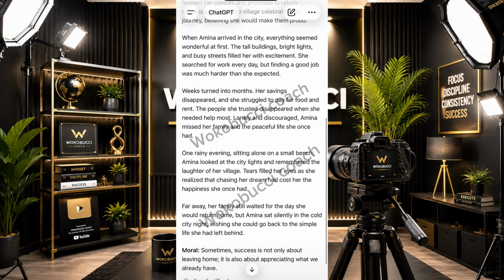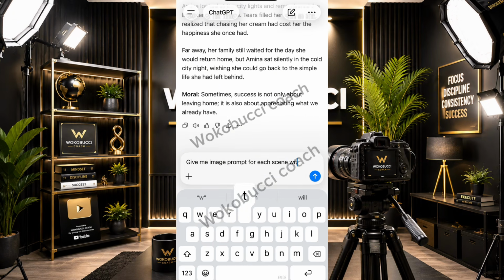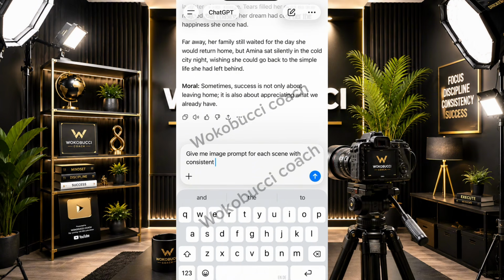ChatGPT is actually generating the story for us. Now, the next thing that you need to ask for is give me image prompt for each scene, each scene with consistent character. I don't want the video to be long, especially this part, because many people know this part, but for beginners it's very important because a lot of you don't know how to prompt for your story. With consistent character. So yeah, that's what I ask for. Here I ask for image prompt with consistent character. All right, so yeah, we have it like that.